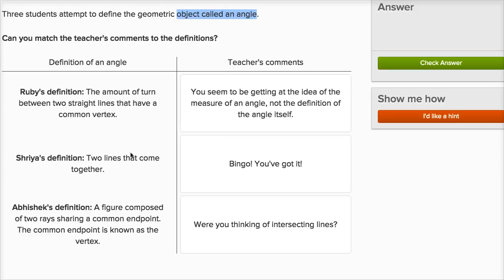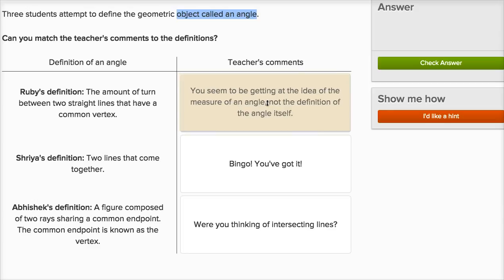So let's see what comment here. You seem to be getting at the idea of a measure of an angle and not the definition of an angle itself. So this is actually right. I would put this one right here. We just got lucky. This was already aligned.